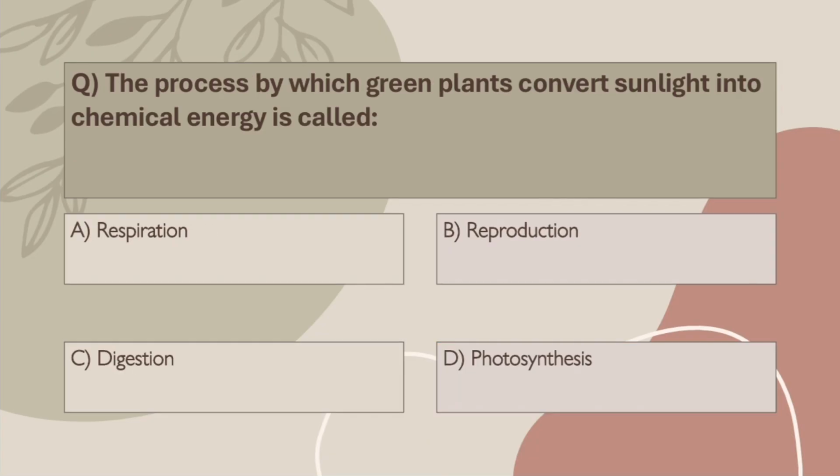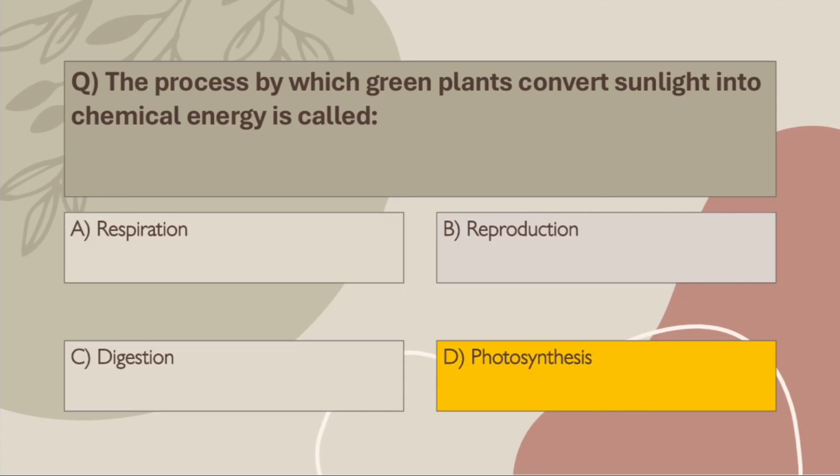Q3. The process by which green plants convert sunlight into chemical energy is called A. Respiration. B. Reproduction. C. Digestion. D. Photosynthesis. Correct answer, D. Photosynthesis. In presence of sunlight, chlorophyll captures light and makes food.